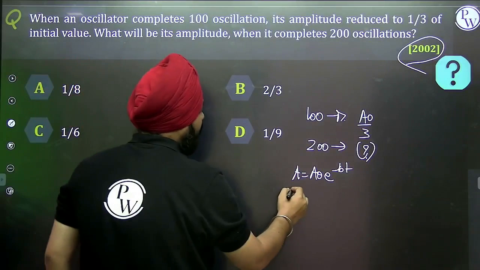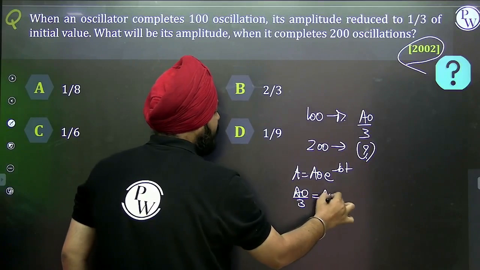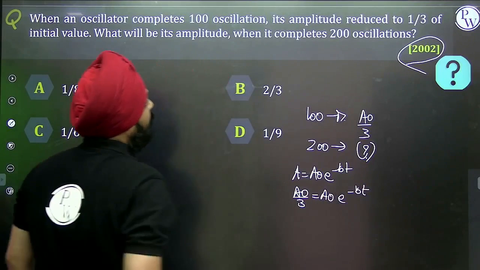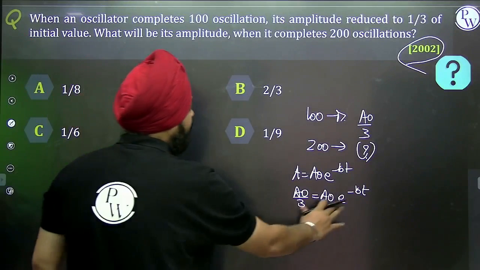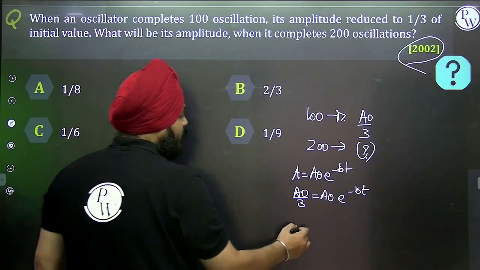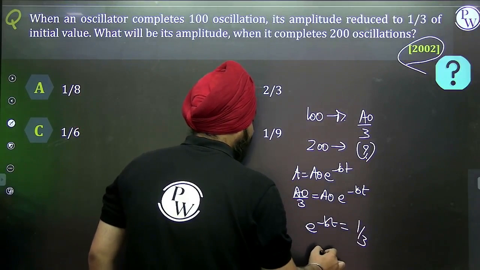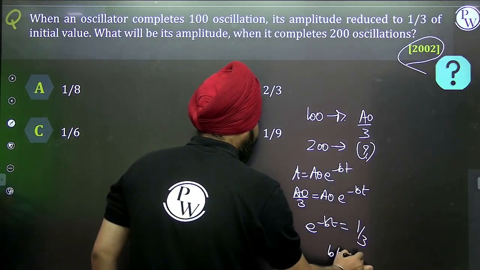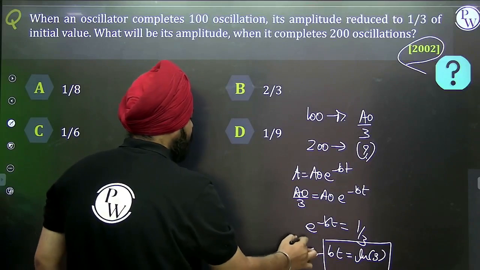So what happens here? A0 by 3 is equal to A0 e raised to minus bt, right? On completing the 100 oscillations, this thing is happening. So e raised to minus bt is equal to 1 by 3, so the bt value is equal to ln of 3. And I consider this as equation number 1.